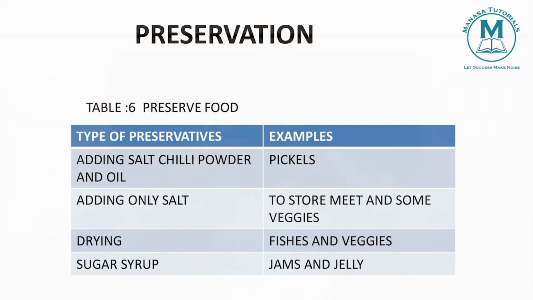When you put more oil and add more salt, chili powder and spices, it will not spoil easily. When you add salt in large quantities, it removes the excess water, and water helps in spoiling. If you leave a raw mango like that, it will spoil easily.